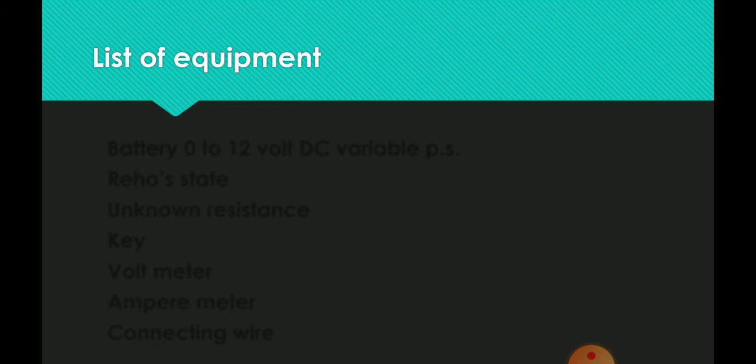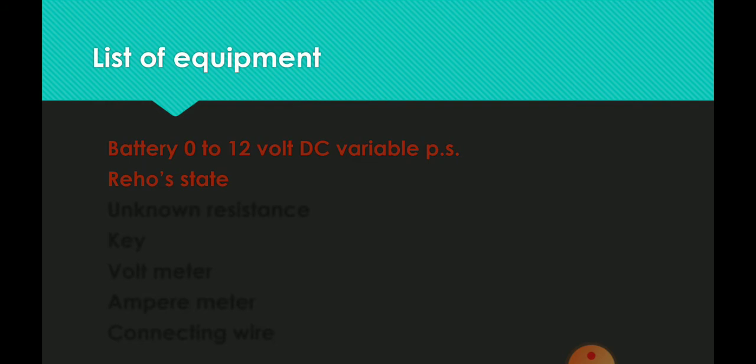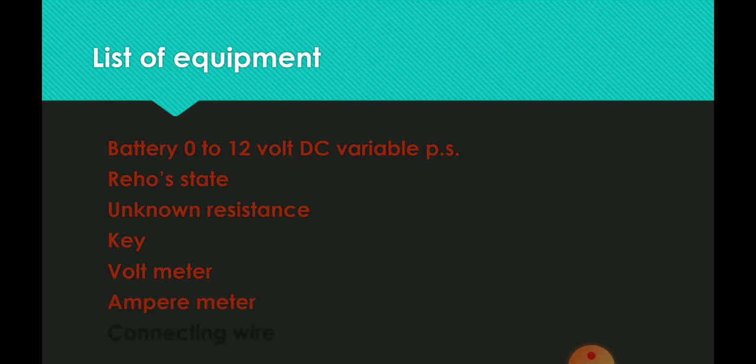List of equipment: battery, 0 to 12 volt DC variable power supply, rheostat, unknown resistance, key, voltmeter, ammeter, connecting wires.